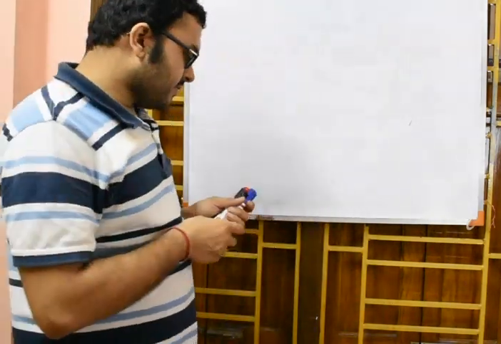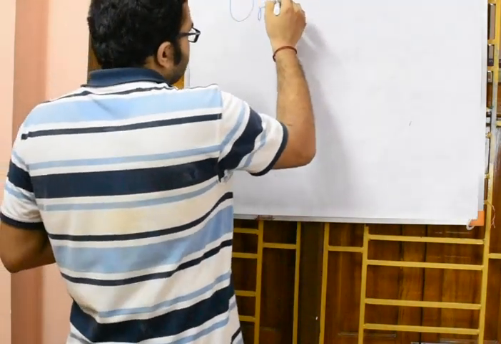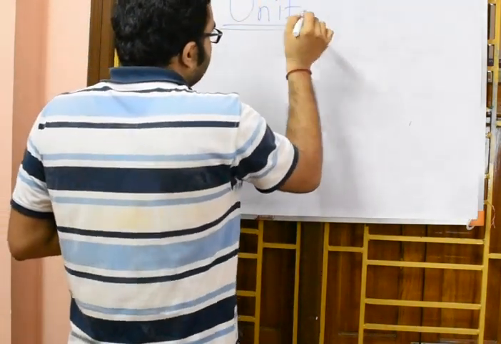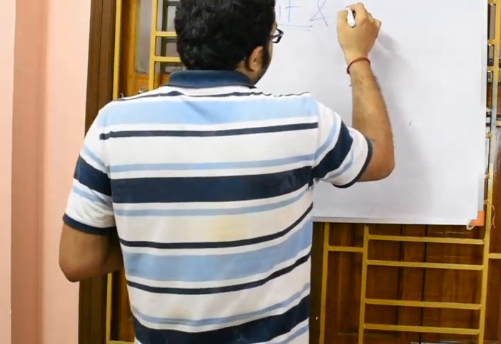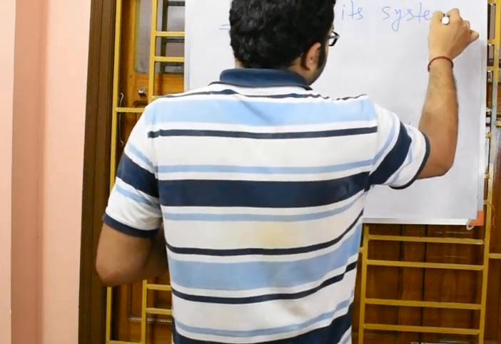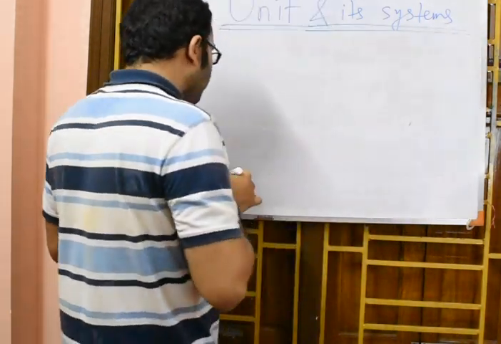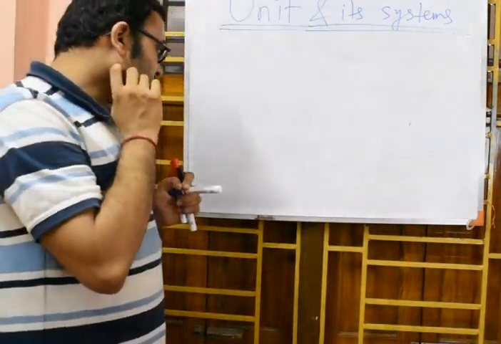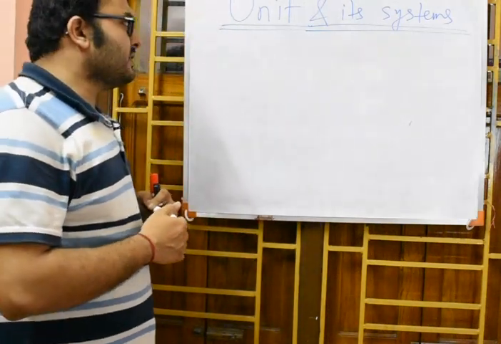So let us see. Make your heading: Unit and its systems. There are various systems of units. Slowly I will discuss one by one. First let us come to what a unit is. I have mentioned this in the previous class.